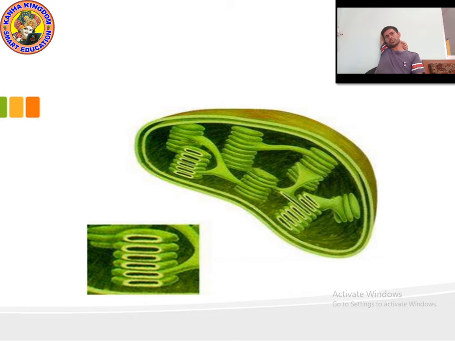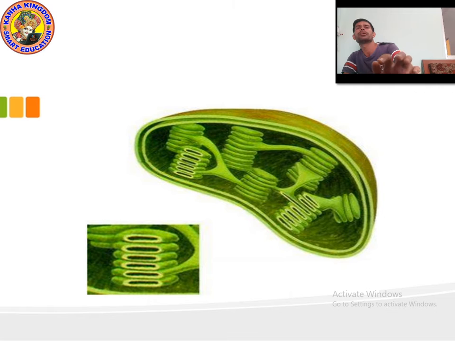Okay, now look at this picture. What is this? This is a plastid. You can see the inner structure. The inner structure is just like a coin. Am I right? And you can see the inner structure is green in color. That's why the leaves of plants are found in green color.